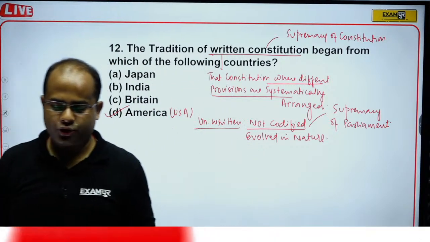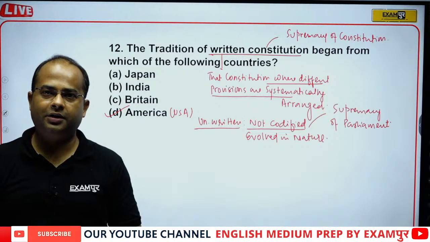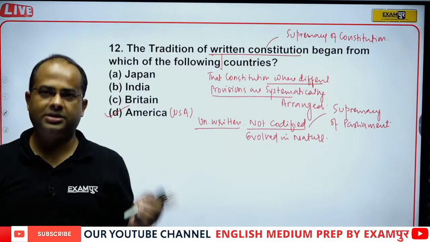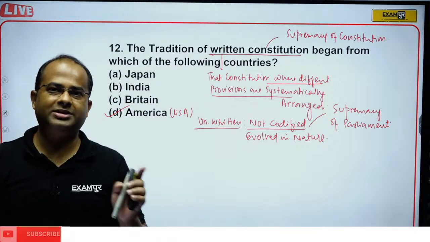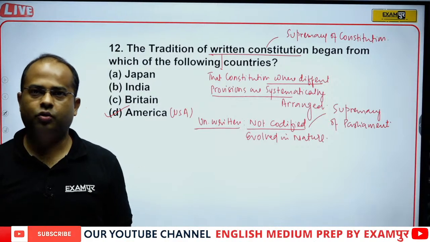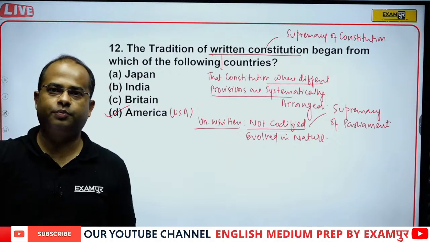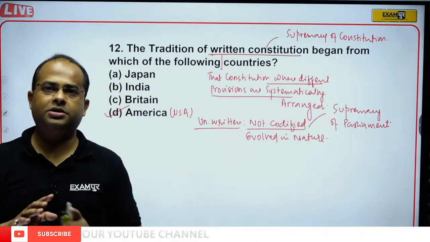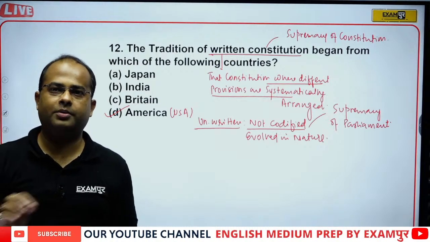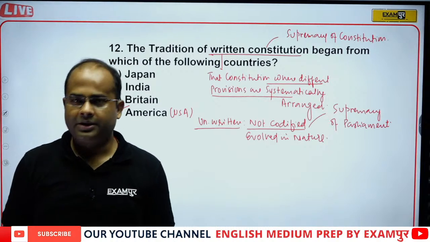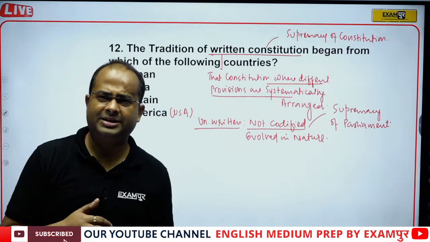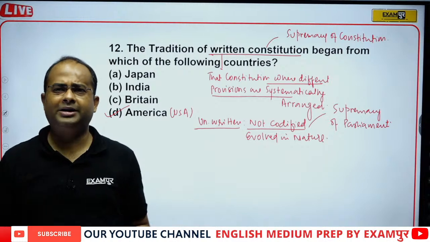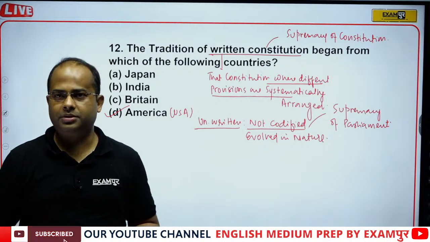So I hope, guys, it should be clear to all of you what is the difference between written and unwritten constitution. Written constitution is systematically arranged, one provision at one place, that is codified in nature, where we have the supremacy of constitution. Non-codified means not systematically arranged, with supremacy of parliament. That means Parliament is supreme, and it is said about British Parliament that it can do anything but it cannot change the gender of a person.